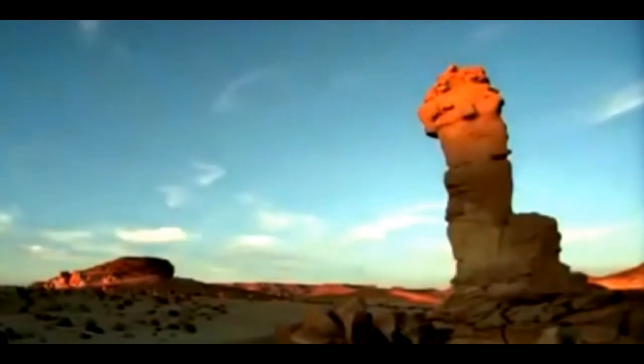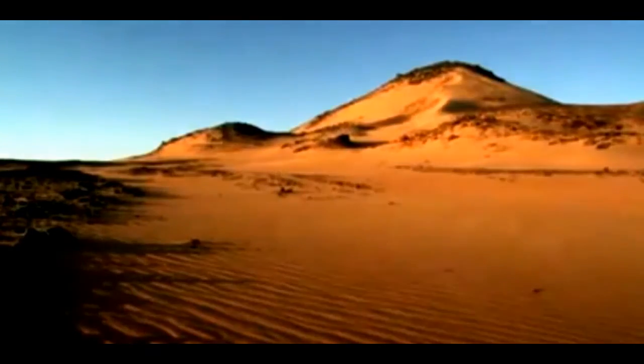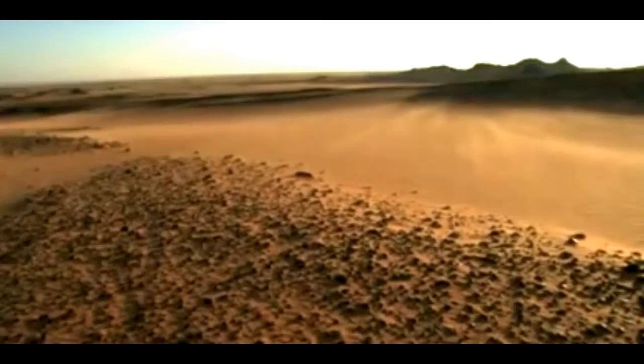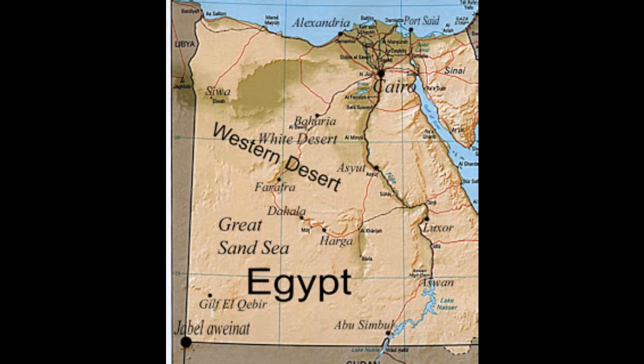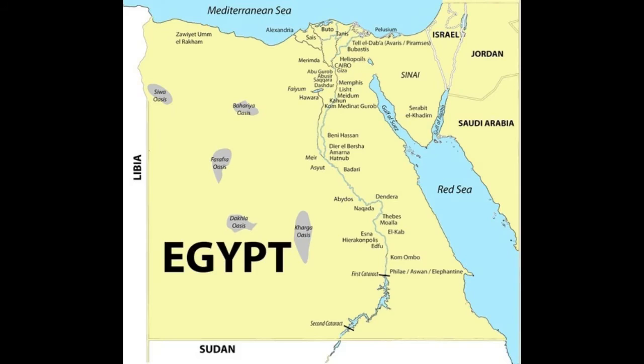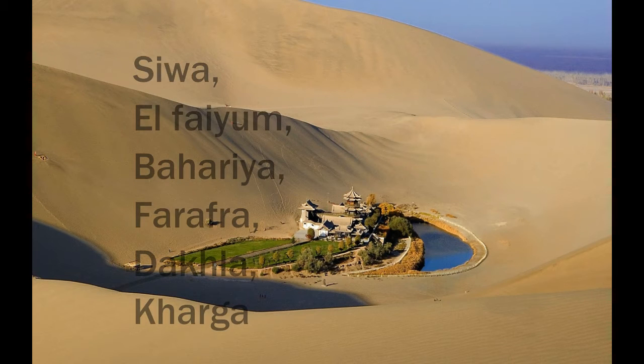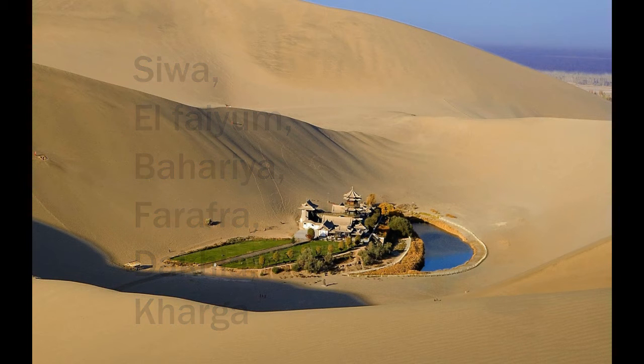Western Desert. The Western Desert spreads out over 700,000 km² and accounts for about two-thirds of Egypt's land area. It ranges from the Mediterranean Sea south to the Sudanese border, and from the Nile River Valley to the Libyan border. There are 7 important depressions in the area, and all of these are considered oases: Siwa, Al Fayoum, Bahariya, Farafra, Dakhla, Kharga, except the largest, Qattara.